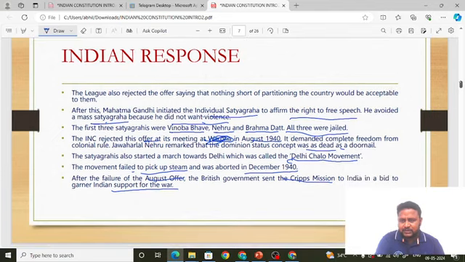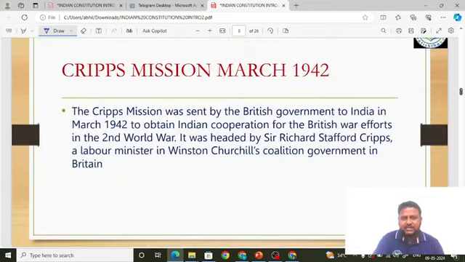Cripps mission is very important and the question has been asked many times in many competitive exams, not just SSC, but also in railways, UPSC, and many other state PSC exams. Cripps mission is very important, friends. So please pay attention to each of the words which I say now. Cripps mission was sent in March 1942. It was sent by the British government to India in March 1942 to obtain Indian cooperation for the British war efforts, which I told earlier.